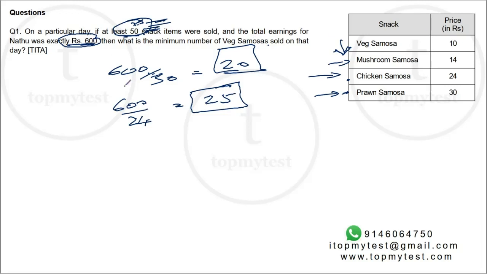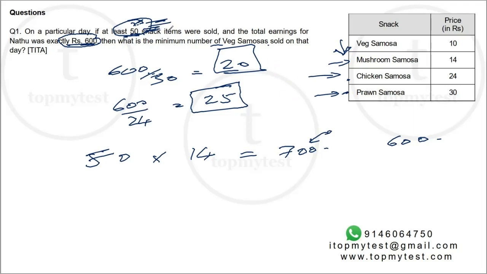Okay, now the cheapest item beyond the veg samosa is the mushroom samosa. So let's see what happens if I take 50 mushroom samosas. 50 into 14 gives me a revenue of 700. Now, this has exceeded my constraint. My constraint was 600, but I have taken care of the other items. At least 50 snacks are sold and you have a minimum number of veg samosas.